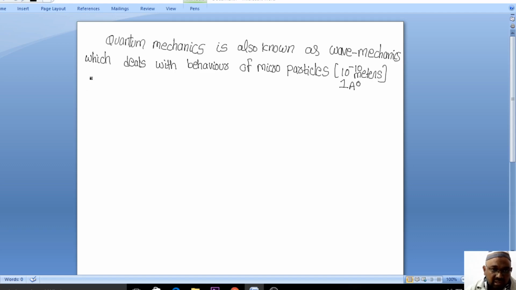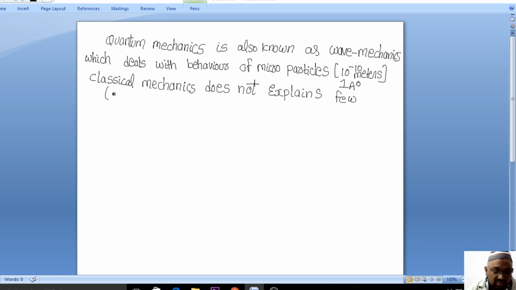Previously, whatever we studied in the lower classes was classical mechanics, so we need to compare that. What is the need of studying quantum mechanics? Classical mechanics does not explain a few theories. It has not given us information on a few theories.